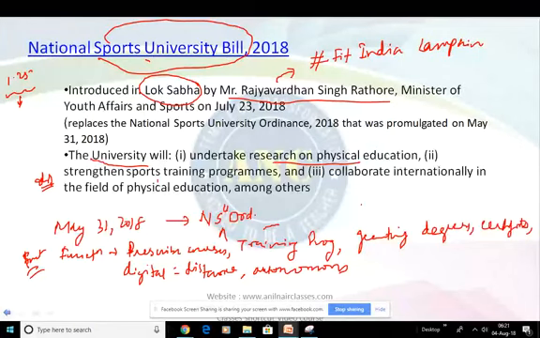which are proposed. One is court authority, right? The university will have to have the following authorities.